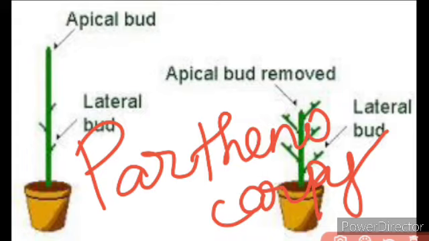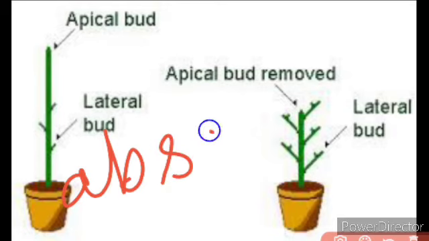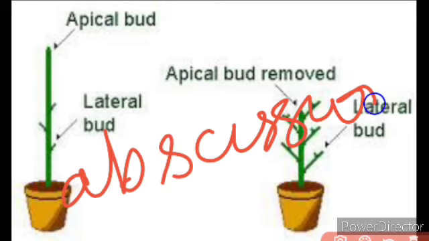And the next one is that auxins prevent the formation of the abscission layer. Now what do you mean by abscission layer? Abscission, in the sense, the inhibitor, that is, it inhibits, isn't it? So it prevents the formation of the abscission layer. So this auxin is called a growth promoter because it promotes the growth, isn't it? So it prevents the formation of the abscission layer.